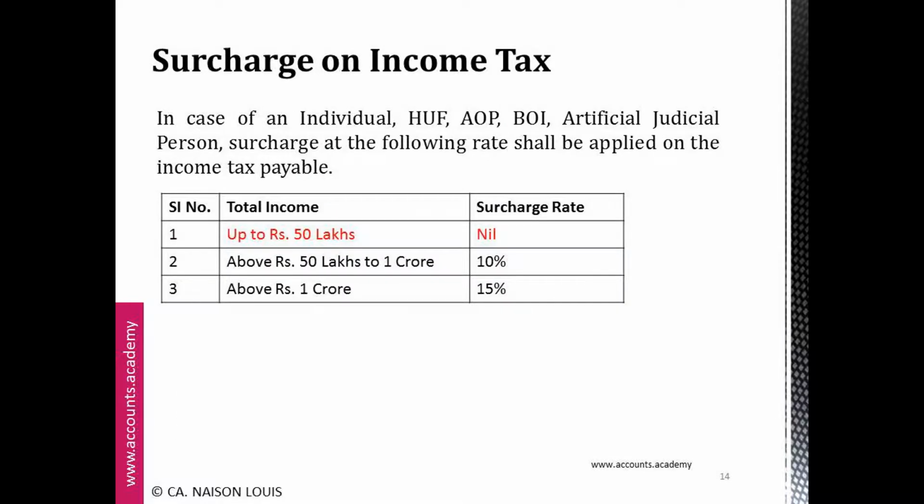Surcharge on income tax. Surcharge is an additional charge on tax. It is levied on individuals earning above rupees 50 lakh income. In case of an individual, HUF, AOP, BOI, artificial judicial person, surcharge at the following rate shall be applied on the income tax payable. If the income is up to rupees 50 lakhs, there is no surcharge. If the income is above rupees 50 lakh and up to 1 crore, the surcharge will be 10%. And if income is above rupees 1 crore, the surcharge rate is 15%.